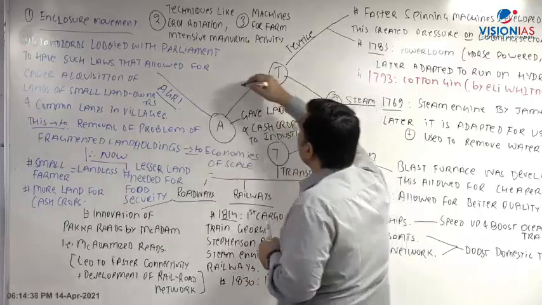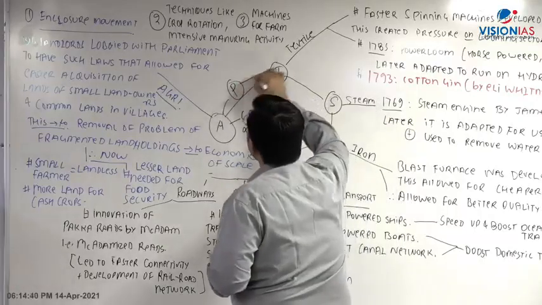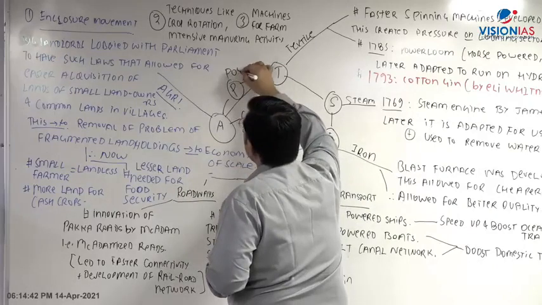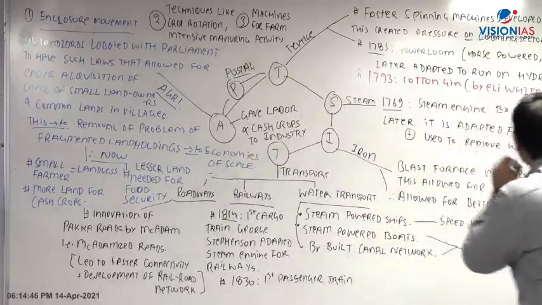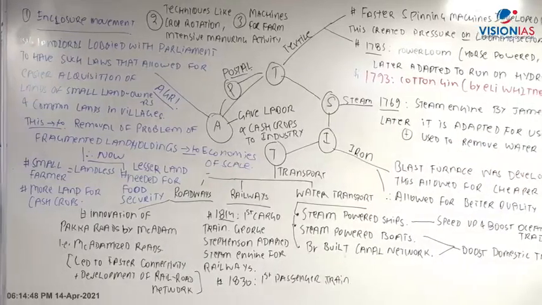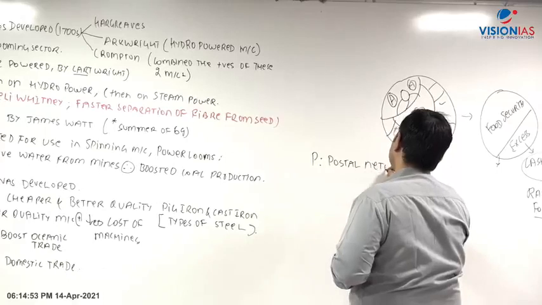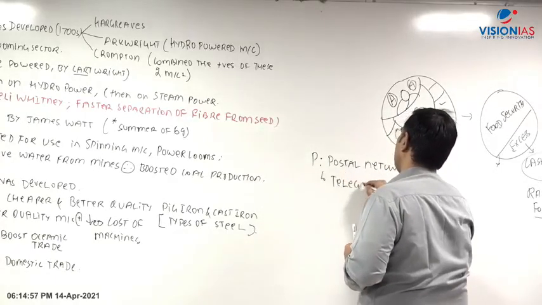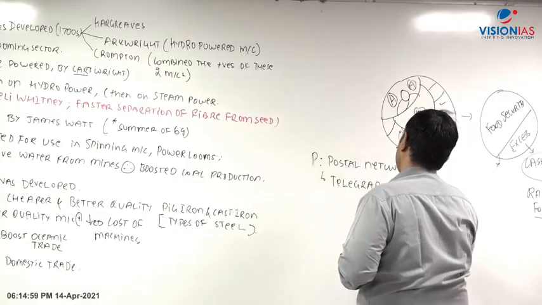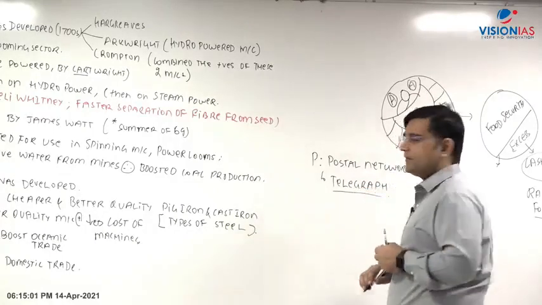What is this P? There was a P in between. So this P stands for post, meaning postal network. There is nothing more to postal, basically I am writing postal on the side, you can also write it. So P stands for postal network. And in this postal network, what is there? First of all, your telegraph, right? So the telegraph network is developed.